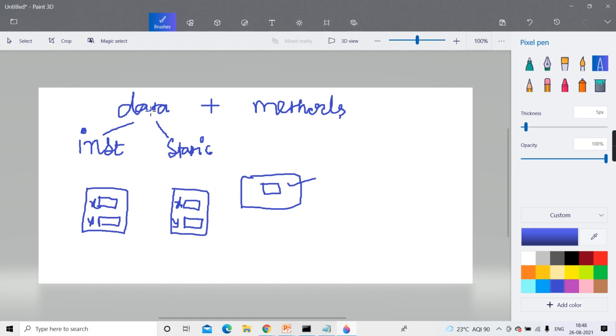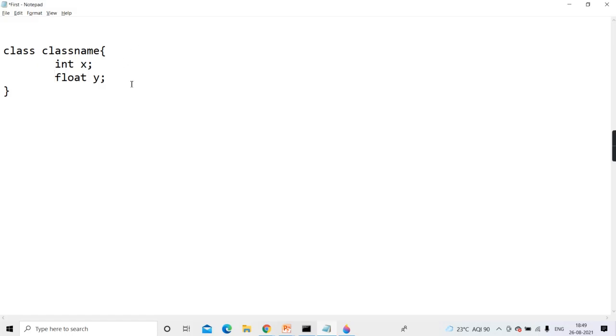Now this part is done, like data is instance data, static data. Coming to methods. Methods means functions. And now, how do we recognize it is static? Obviously using the keyword static. Here if I write static int z, what is the difference? X and Y will be separate for each object, but Z will be common to all. Right, guys? As many objects as there are, every object will have X and Y. But Z will be common, and all objects will share that common Z.